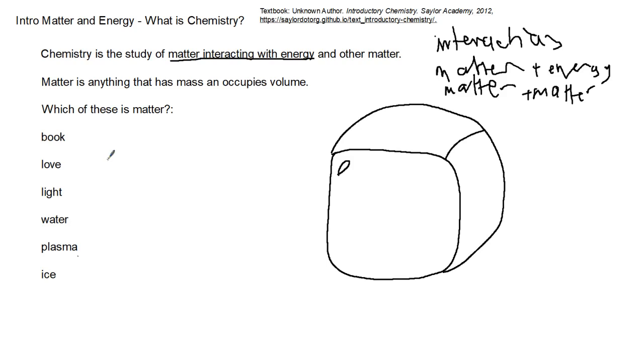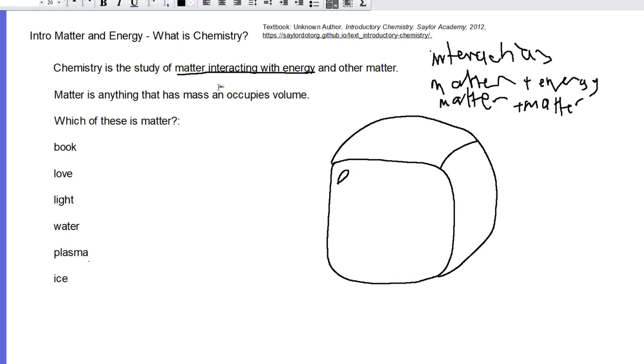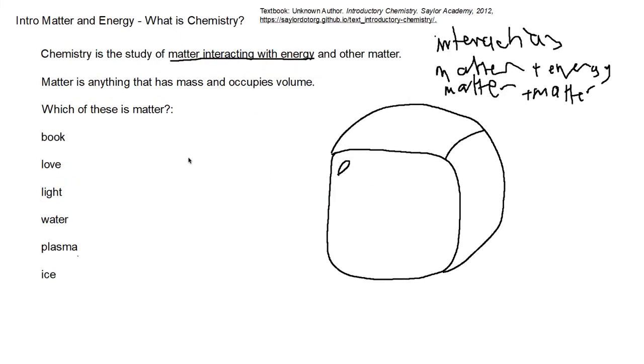What is matter? Matter is anything that has mass and occupies volume, right? I forgot a D right here. There you go. Has mass and occupies a volume. So, which of these is matter? Is a book matter? Yes, it is, because it has mass and it occupies volume. Is love matter? It's a noun, but it's not matter because it's a feeling, and that feeling doesn't have mass. That feeling does not occupy any volume, right?